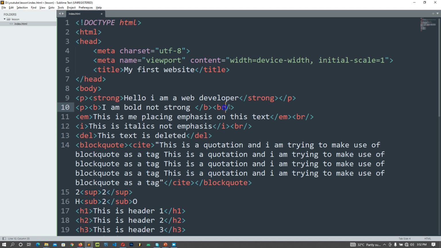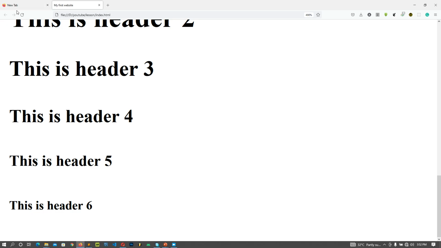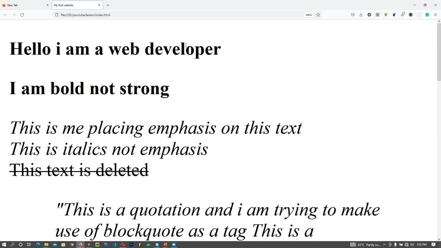So all these will become a paragraph. Let's refresh our page. Can you see there's a clear space in between to show that this is a paragraph and this is another paragraph. But compared to break, within text that has been broken, we don't have enough space to show that these are paragraphs. That's how the paragraph tag works.